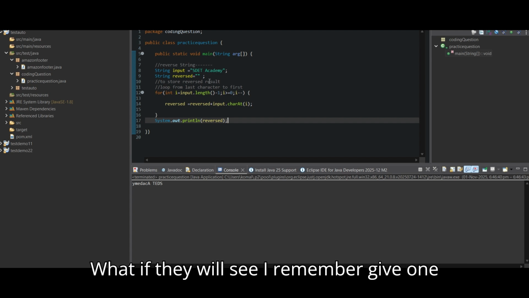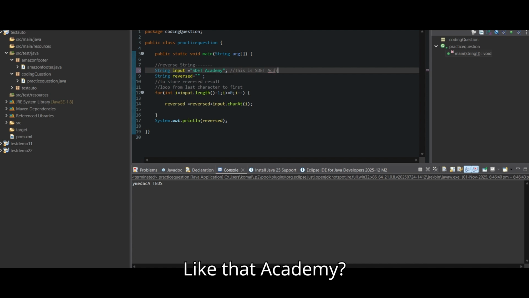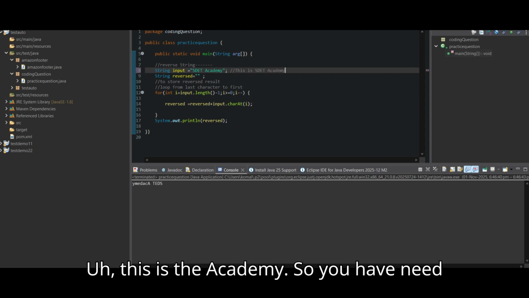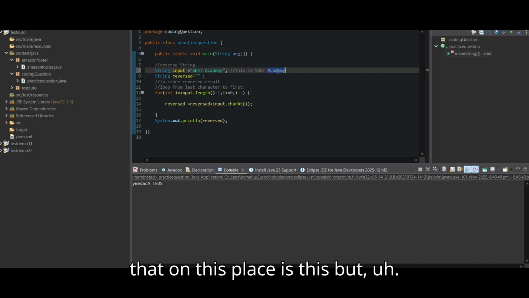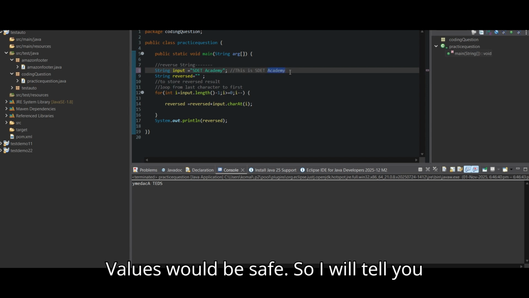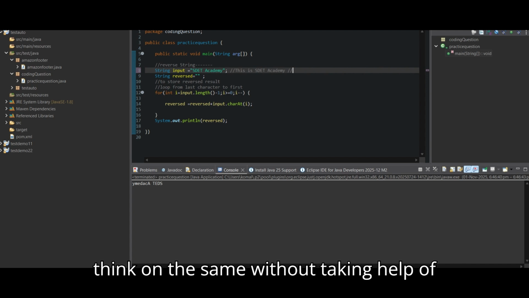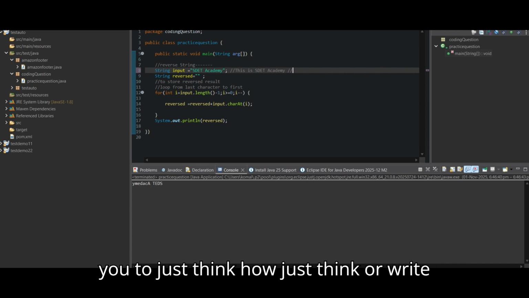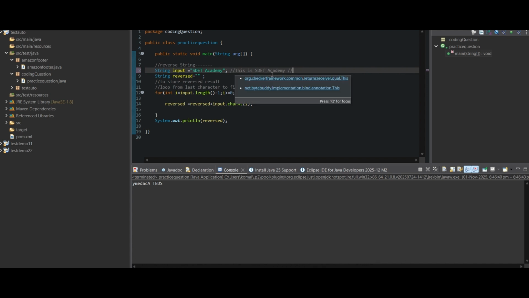I remember one of the interviews asked this: this is the academy, so you need to print academy in this place, and in this place this, but the value should be the same. So I will tell you, guys, please write it and think on your own, without taking help from Google or YouTube. Just think how, or write down the logic of how we can reverse.